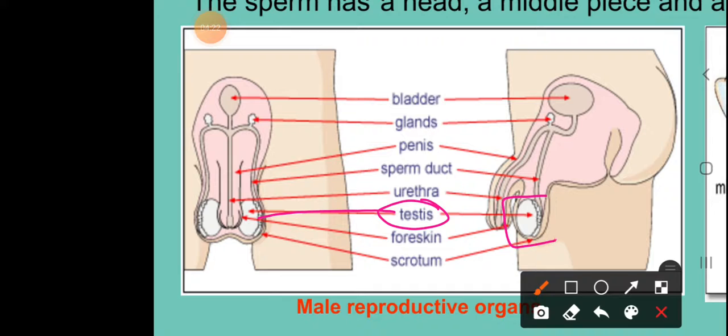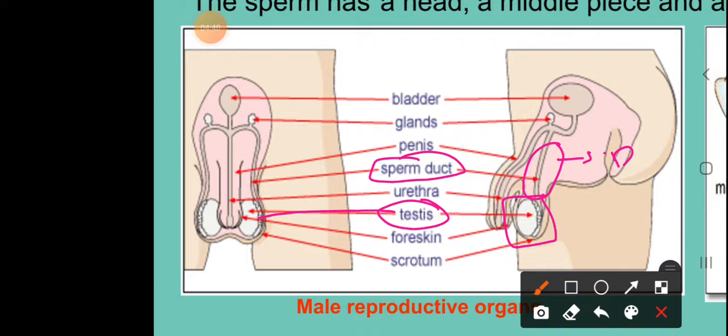This is the testis. Now the testis releases the sperms into a duct-like structure called the sperm duct.